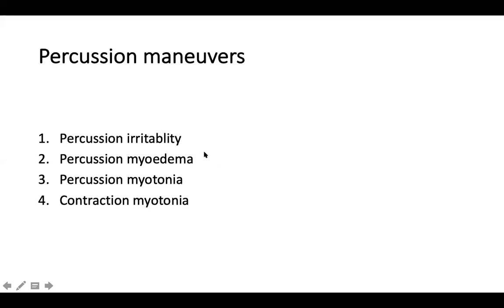a small mountain-like hump. That's known as myoedema. And this can be seen in hypothyroidism. I'll show you the video later. And what is percussion myotonia? This is seen in myotonic dystrophy, where, as I told you, myotonia is impaired ability to relax. So if you hit on the thenar or hypothenar eminences, the hands go into contraction and they very slowly relax. I'll show you the video of this one.